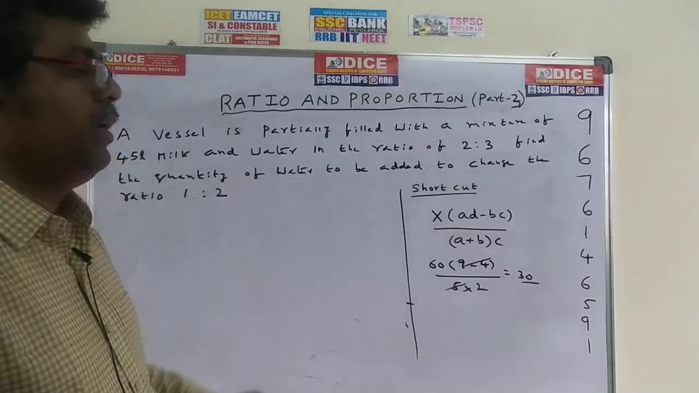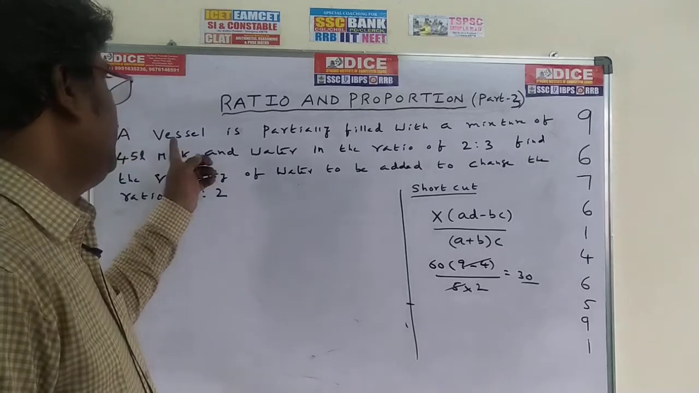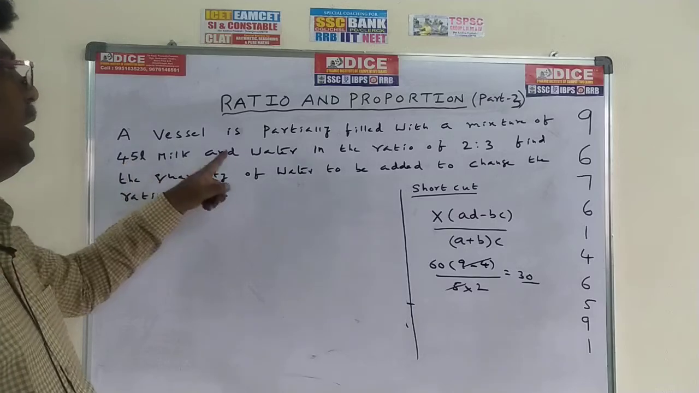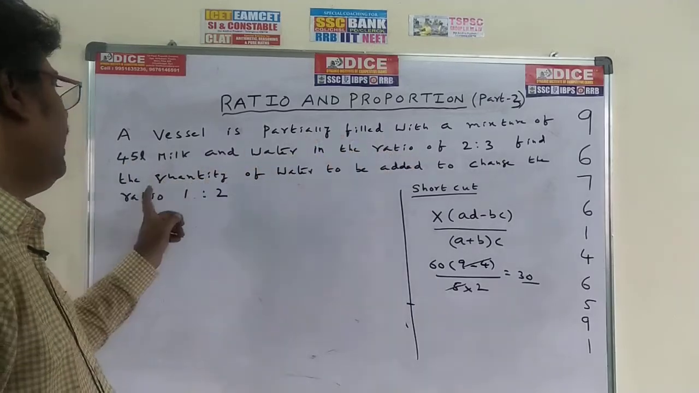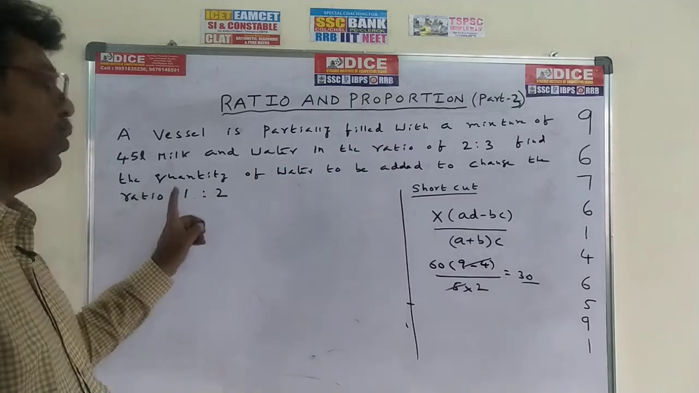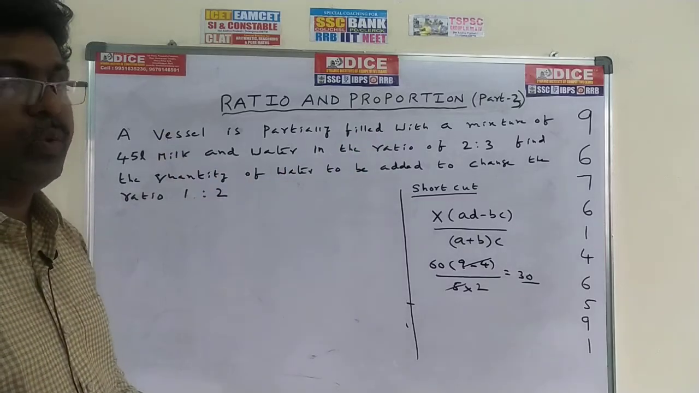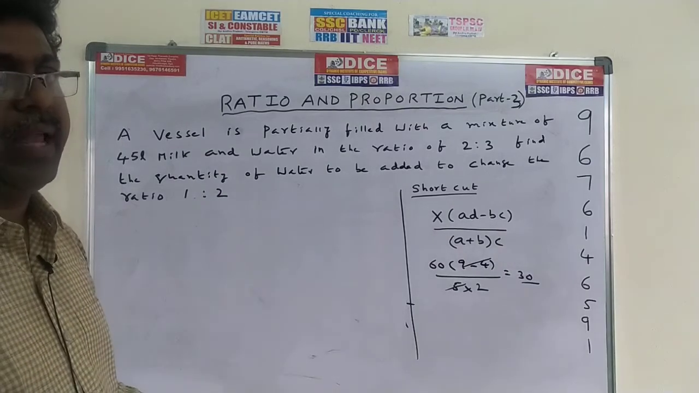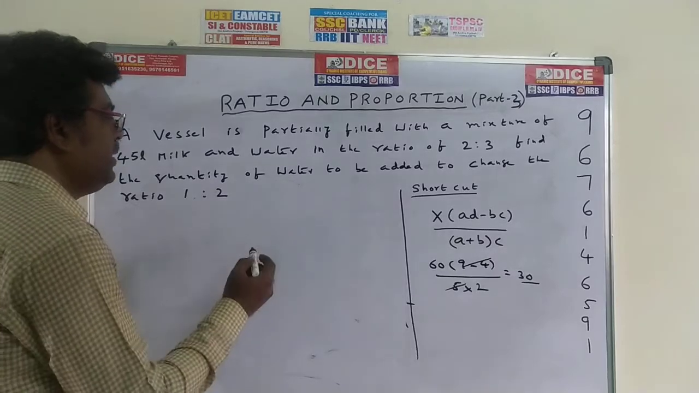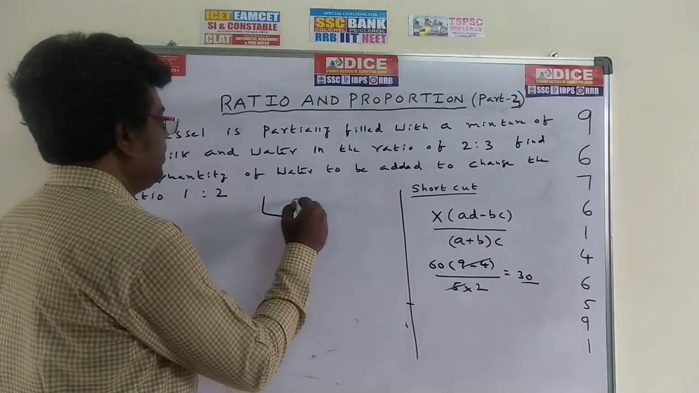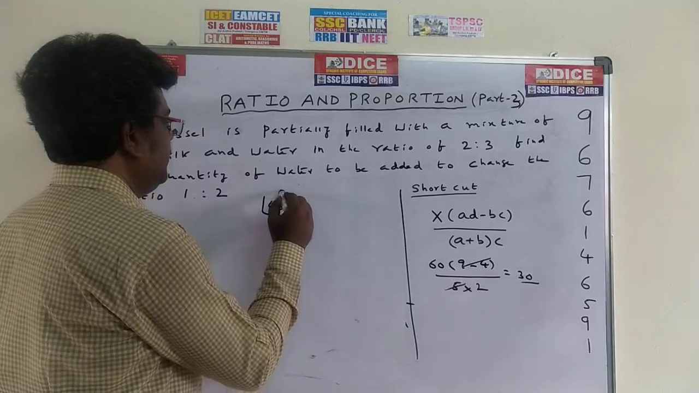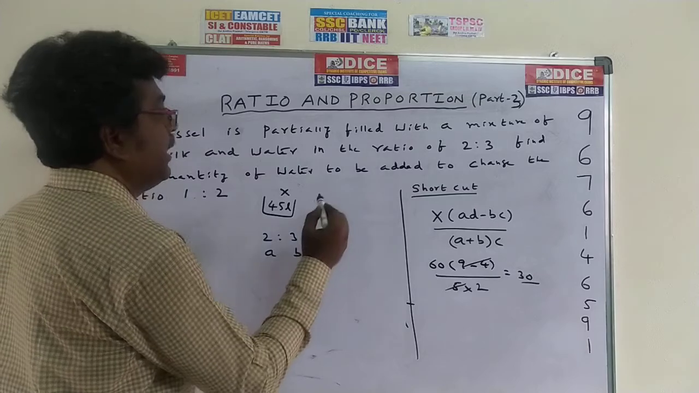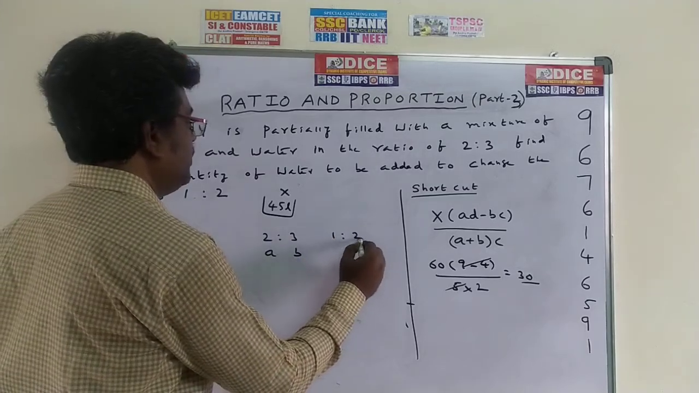Now come to the same model problem once again. A vessel is partially filled with a mixture of 45 liters milk and water in the ratio of 2:3. Find the quantity of water to be added to change the ratio to 1:2. Same model as the previous problem. So now try it. I will give you 20 seconds. I am writing the details here: 45 liters mixture, this is x. First ratio is 2:3, AB. Second ratio is 1:2, CD.